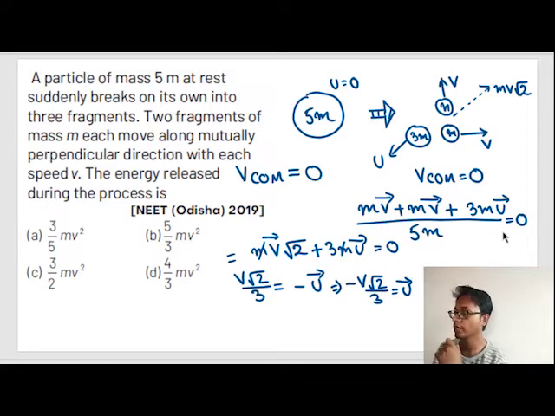In physics, whenever minus is applicable, that means what? This u is exactly opposite to the direction of this resultant. That means the magnitude of u is v root 2 by 3, because the mass was greater, this would be v root 2 by 3. Okay.